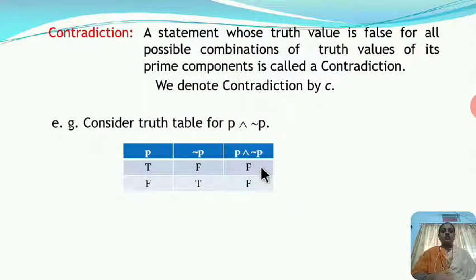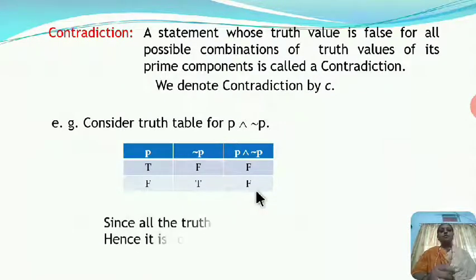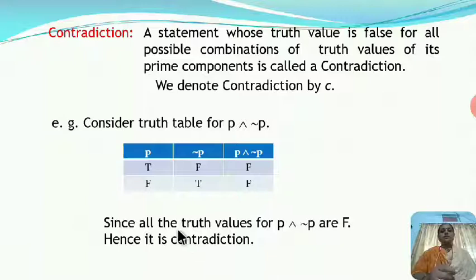Or we can say that in the last column all the entries are F, and so the given statement, P and negation P, is a contradiction. So here I write: since all the truth values for P and negation P are F, hence it is a contradiction.